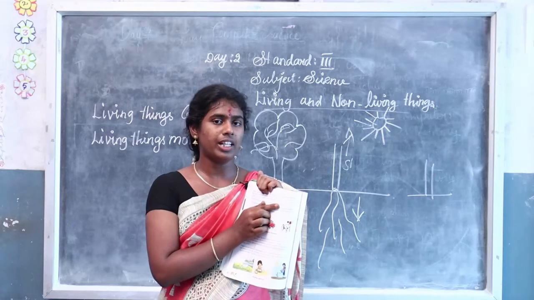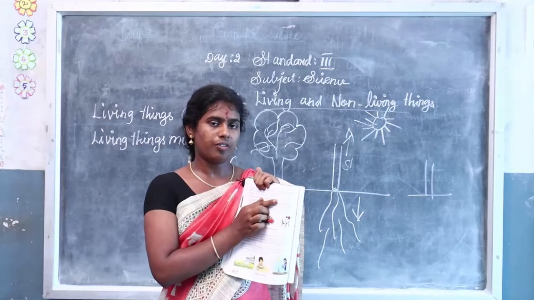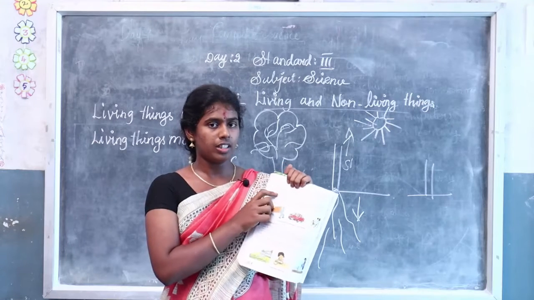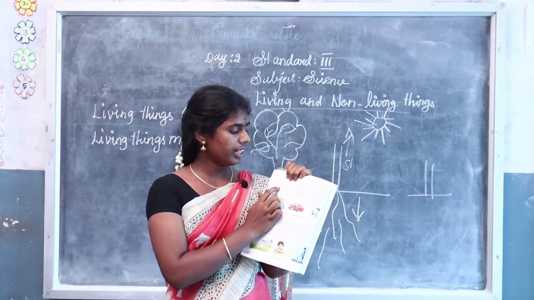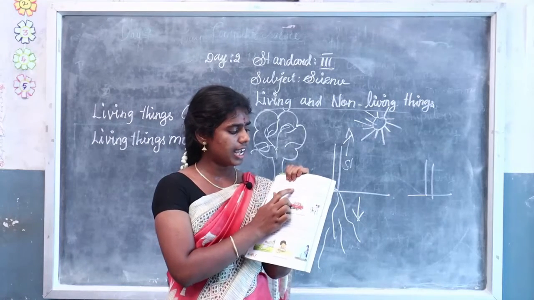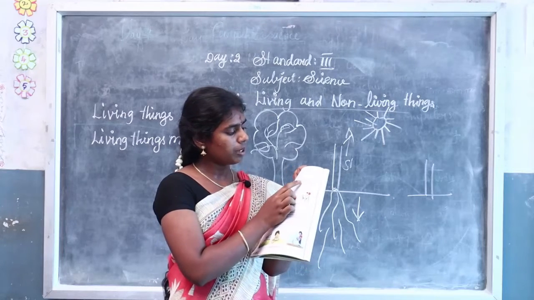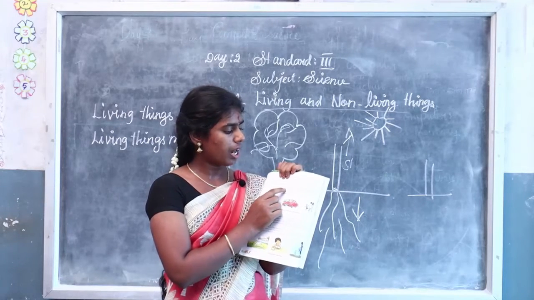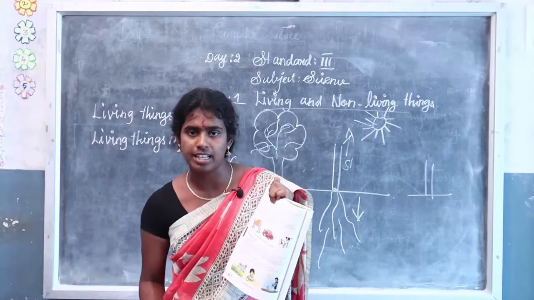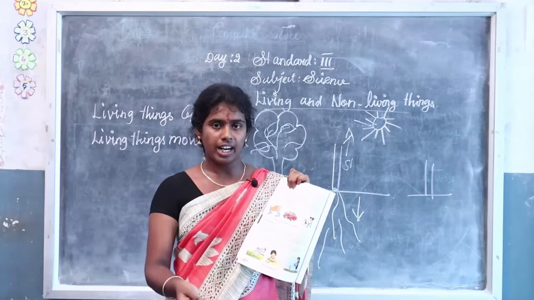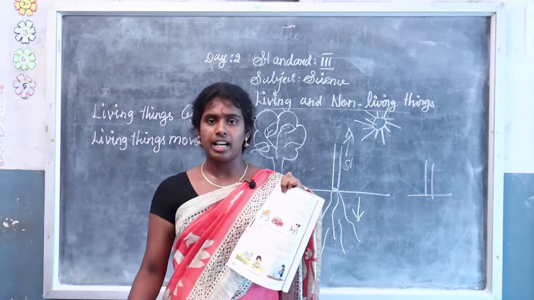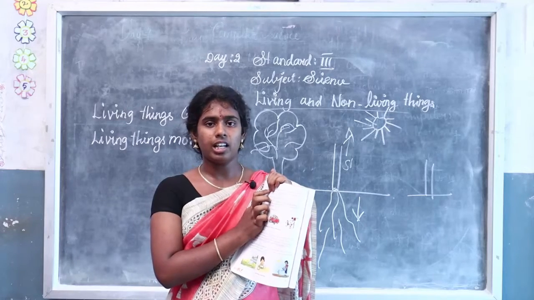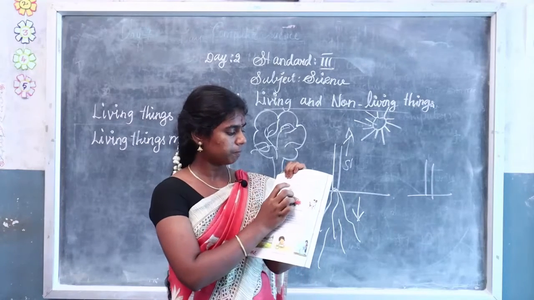Okay, so non-living things cannot move on their own from one place to another. Only living things can do these activities. Non-living things such as tables, chairs and cupboards cannot move by themselves. They move only if you push or pull them. If I am pushing this table, the table will move, right? But the table will not move by itself.